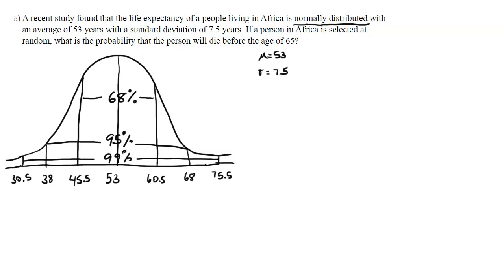It would be an easier question to answer if we were right on one of these values. But we're not. We're asked about 65, which is somewhere around here maybe. And I don't know the exact probability there. So what we'll need is the standard normal distribution. That's what we'll need to answer this question. There's a way to do this in the calculator, but I'm not going to show that.